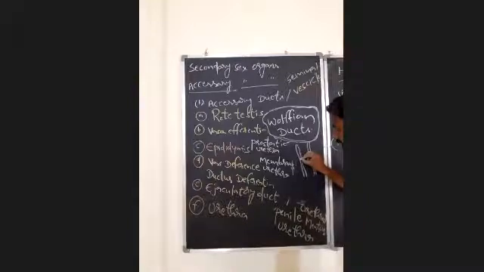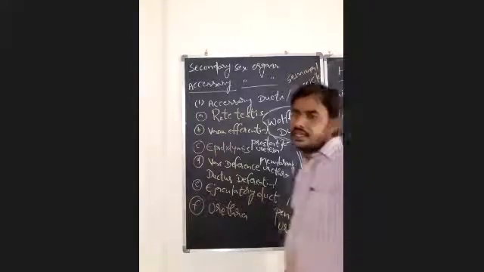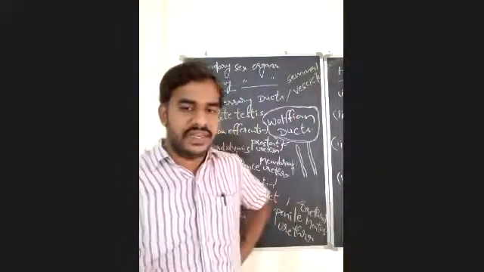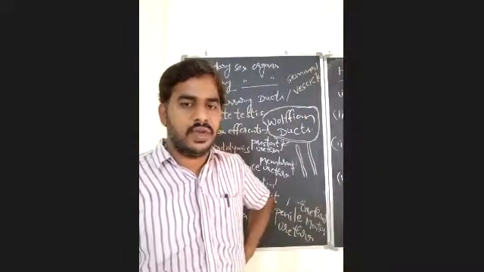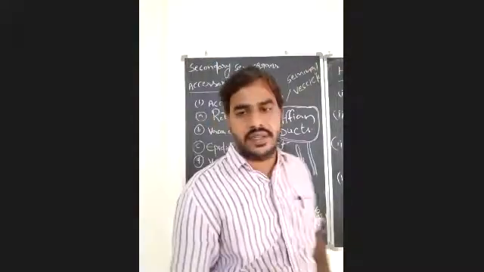The Wolffian ducts in the male reproductive system will modify into important accessory ducts like vasa efferentia, epididymis, vas deferens, and ejaculatory duct. Is it clear? They may ask. The majority of the accessory ducts in the male reproductive system are developed by the Wolffian duct of the mesonephros. Very important thing.